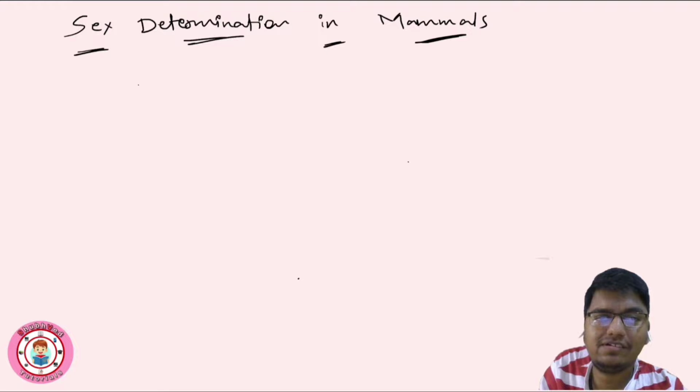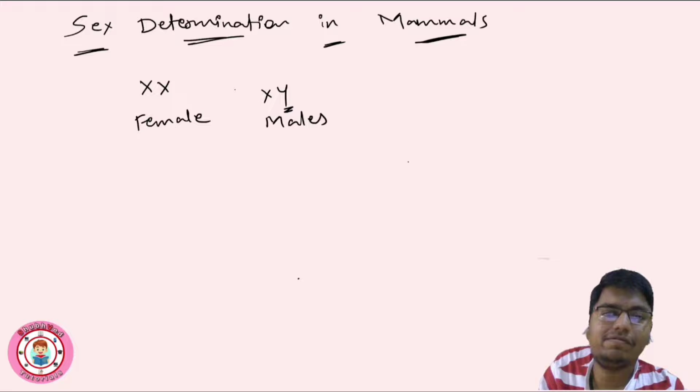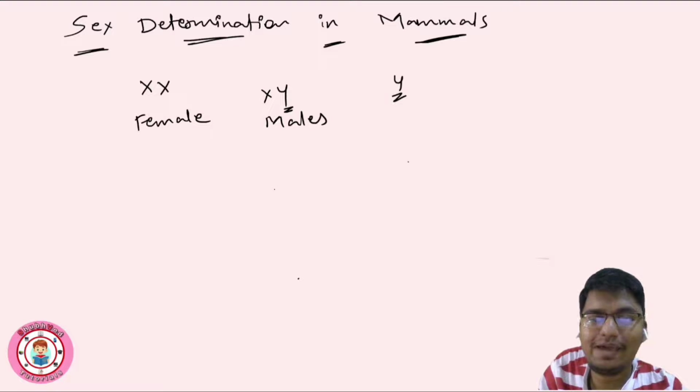So as we have already discussed, XX is female and XY is male. Basically, the Y chromosome is the determining chromosome, because Y will decide the sex of the offspring or organism. So what magic is there inside this Y chromosome? That we will discuss. What is the exact mechanism of how males are formed?